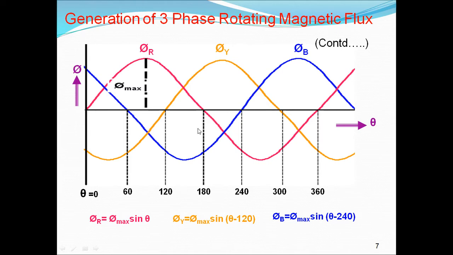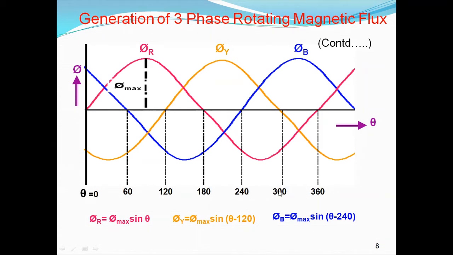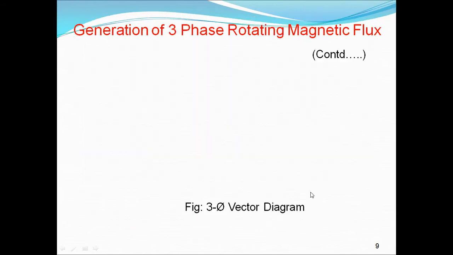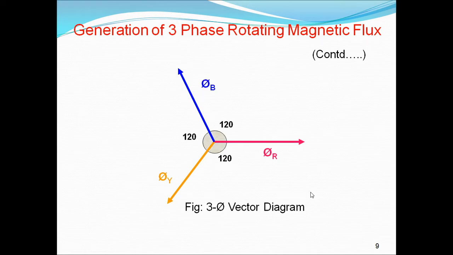So now we have to calculate what is pi r, pi y, pi b. These are the instantaneous values of the flux set up by the three-phase winding. We have to calculate the resultant flux, which is the sum of these three, at different angles, that is 0 degrees, 60 degrees, 120, 180, 240, 300 and 360. So let us consider at 0 degrees. These are the vectors which are 120 degrees apart.